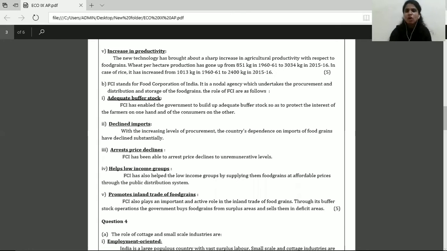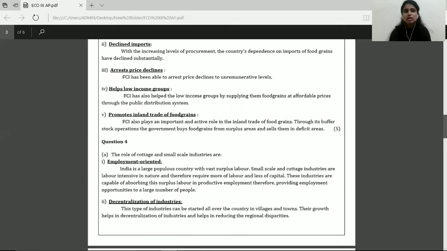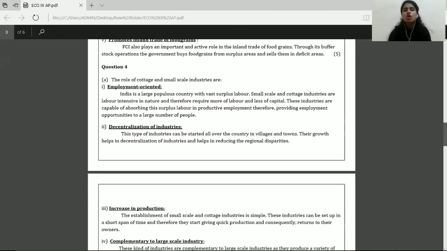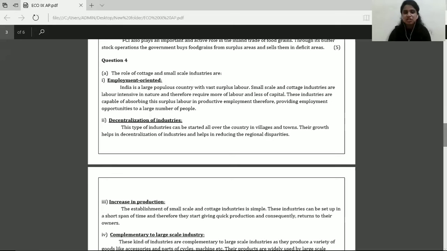Now moving on to the next question, that is question 4a. Explain the role of cottage and small scale industries. Now you will write a statement, the role of cottage and small scale industries are, and then write 5 roles. Any 5 roles can be chosen by you. Whatever you find comfortable to learn and write it down, you may choose to write it down.